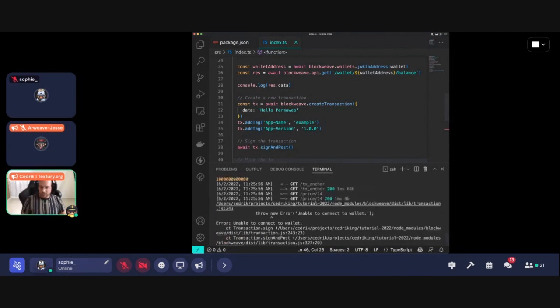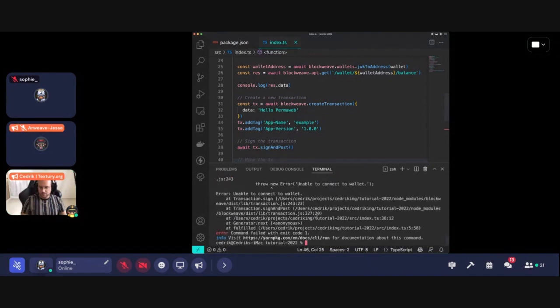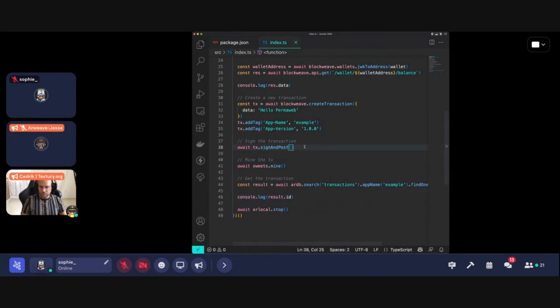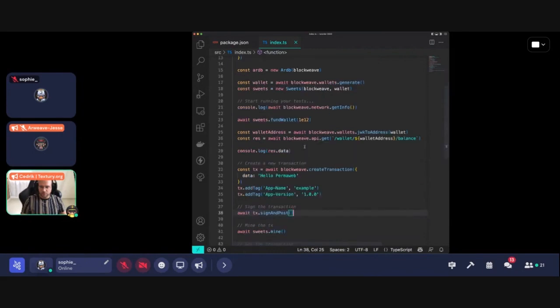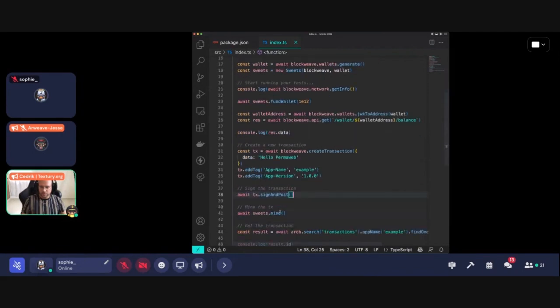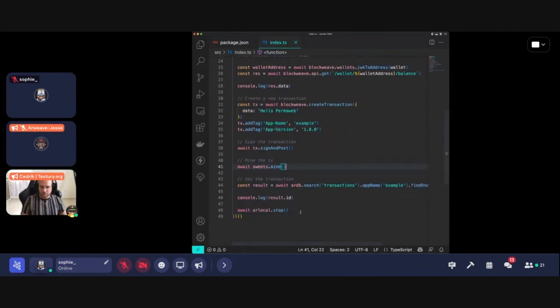Unable to connect to the wallet. Okay, something's missing. Let me see. Sign a transaction. We have the wallet, we funded it, we mined. Okay.